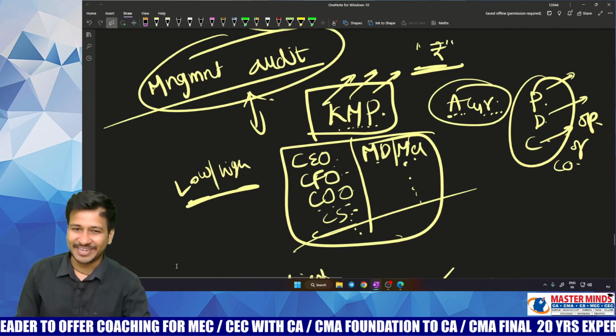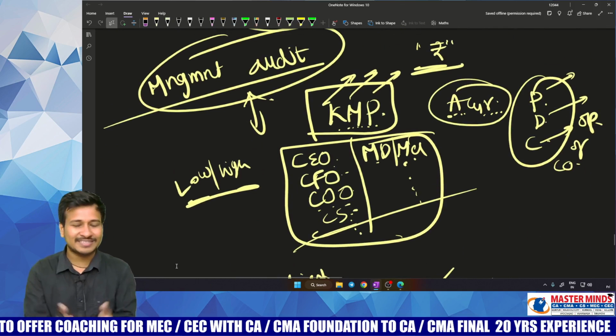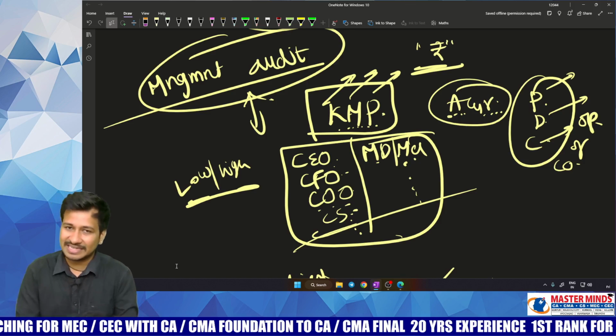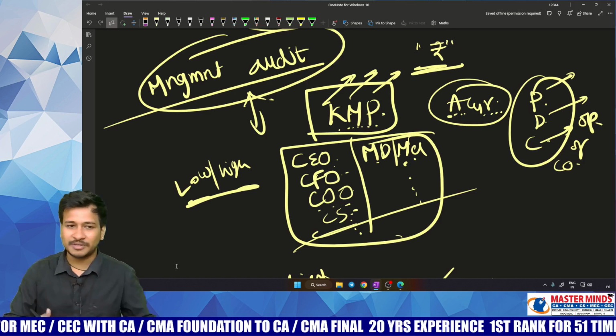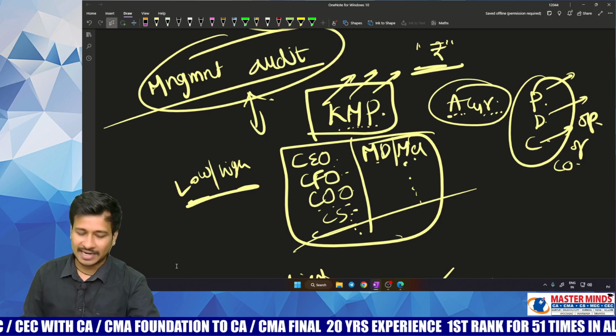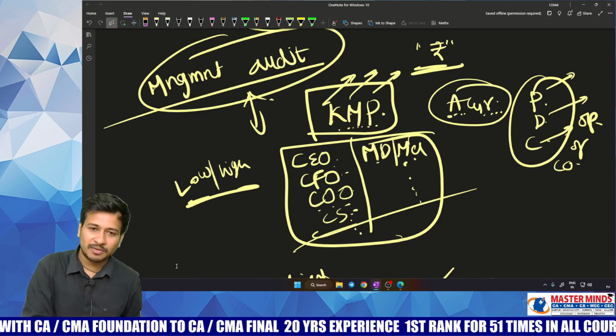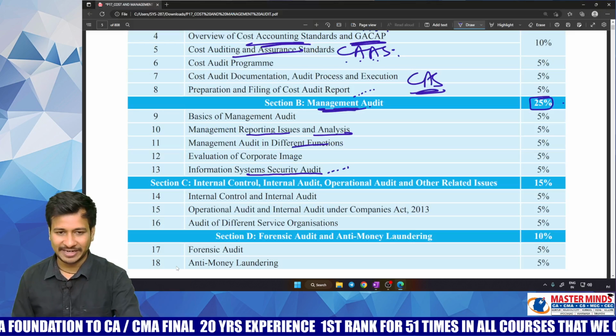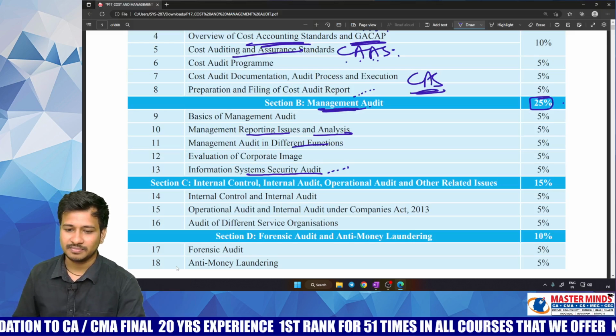Hope you find it very different, right? So management audit is something like an audit on the management, which is done secretly. No external person will come into the client's place. One person will be doing the audit on another person. So that is all about your management audit.